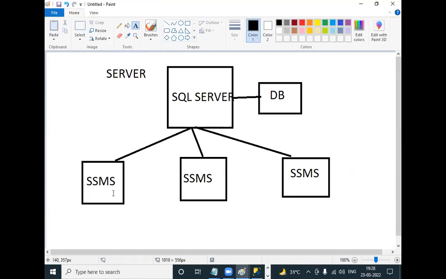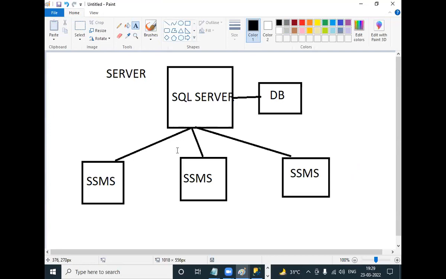Every day, using this SSMS tool, they connect to SQL Server and work with the database.